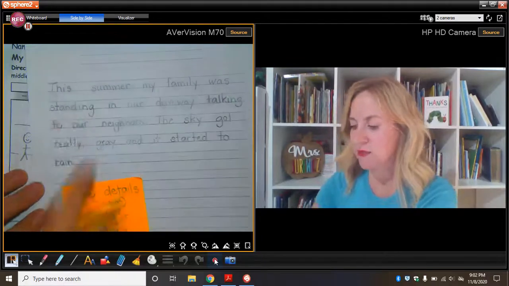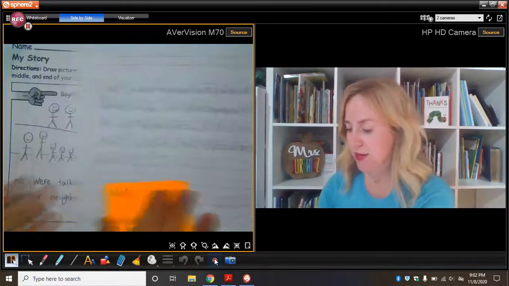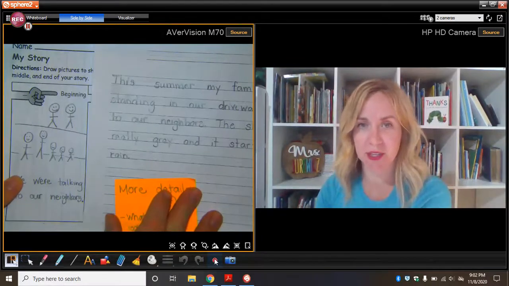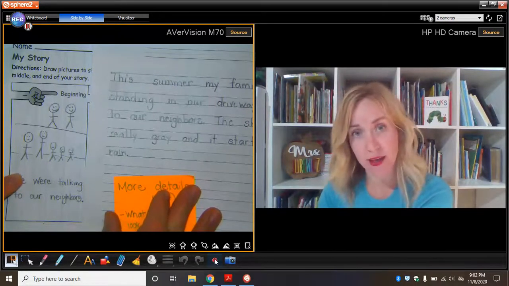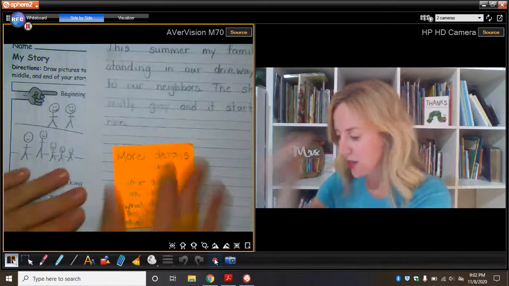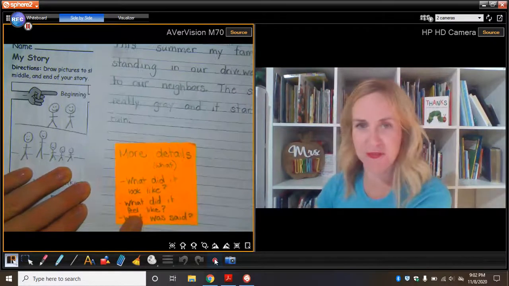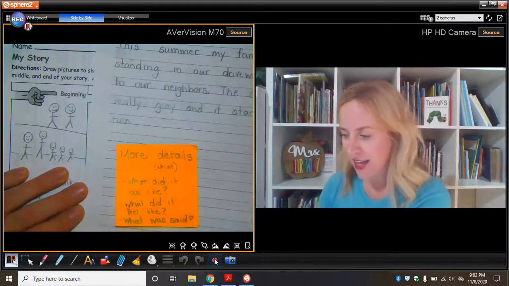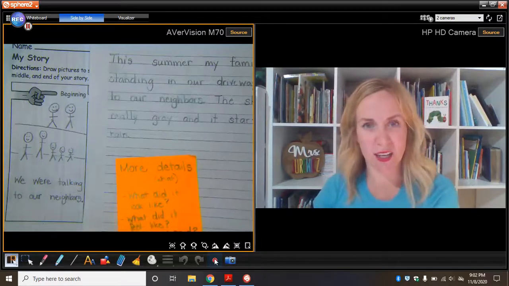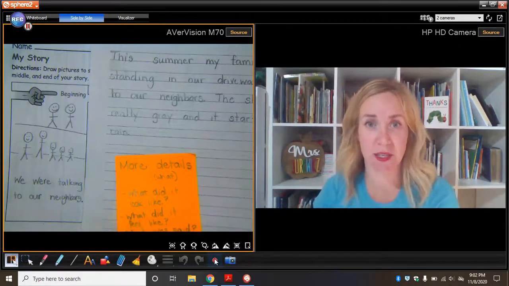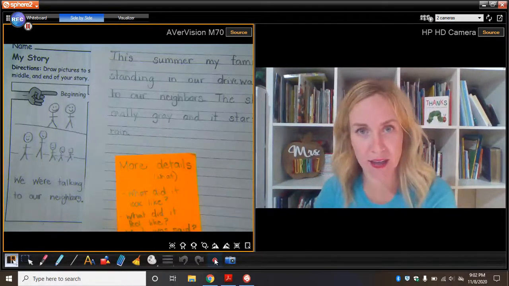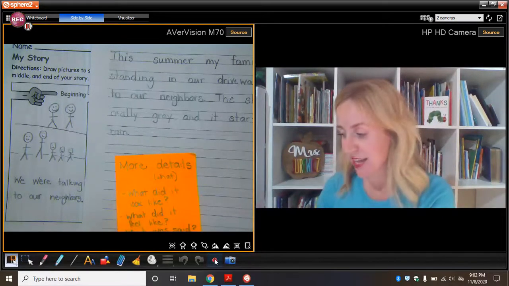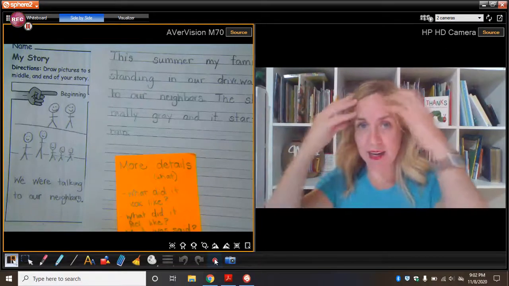It tells us more about what was happening up here. It tells me more about what's happening in this picture. I gave more details. But I can keep going. I can add more than one yellow light sentence. So I also said, what did it feel like? Well, it was still really, really hot. Oftentimes when it rains, especially in Michigan, it can get kind of cold and chilly, but it was still really hot. So that's another great detail that I can add to my story. I thought it up, so I'm going to write it down.